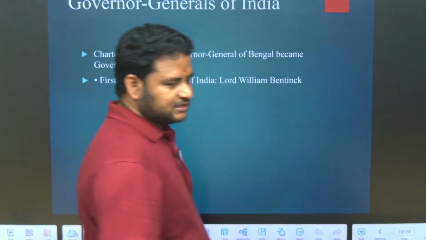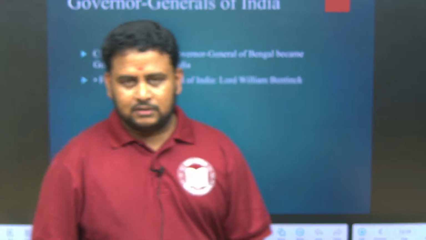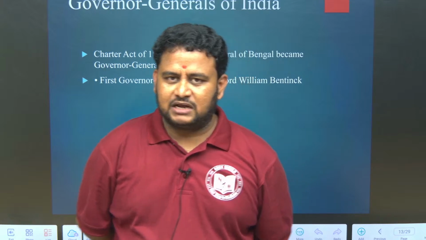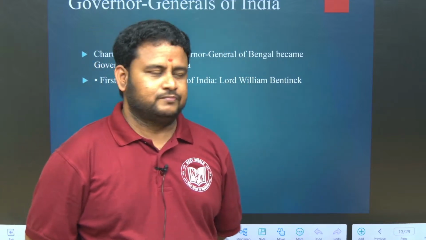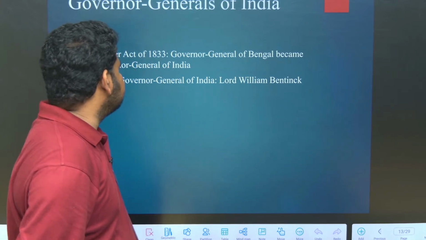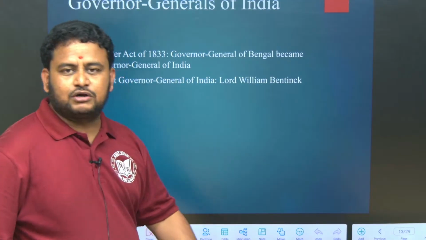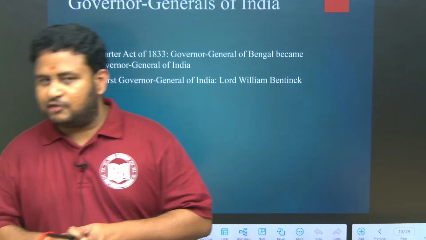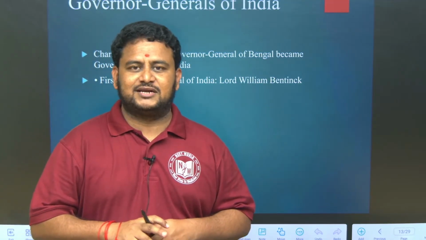They will ask a question, match the following or anything like that. Permanent settlement, Lord Cornwallis. Ryotwari system, Thomas Munro. Mahalwari system, there is another person, I will tell you. So these are the Governor Generals of Bengal. Till now what we learned is Governor General of Bengal. Now we have to learn the Governor General of India.